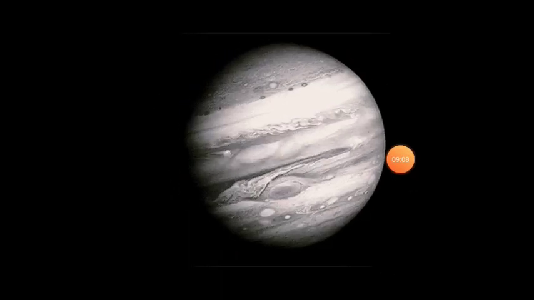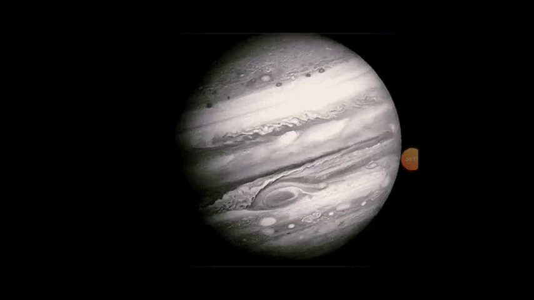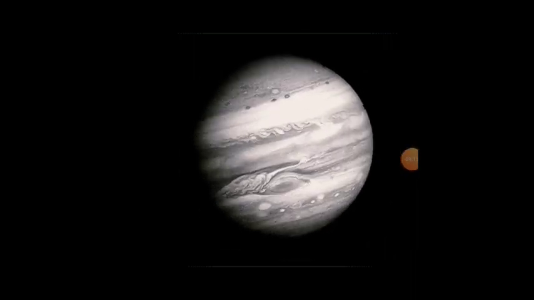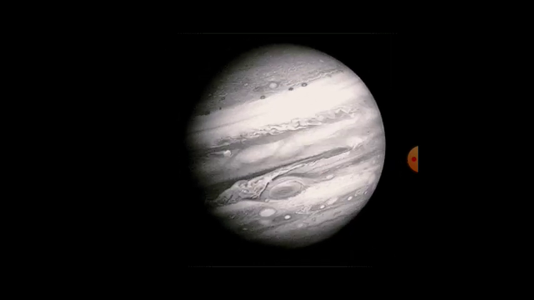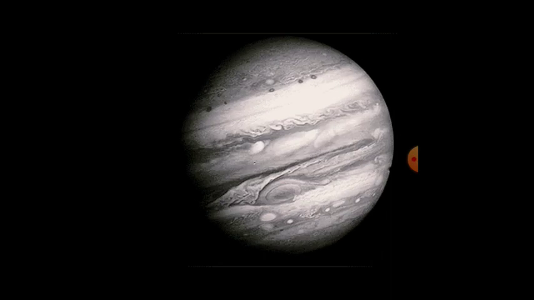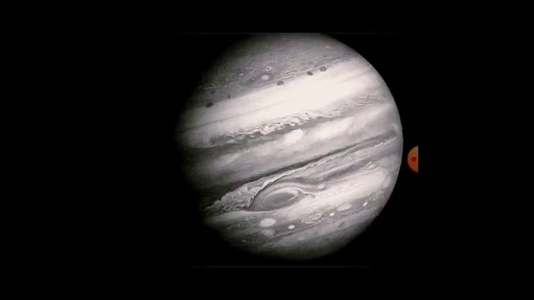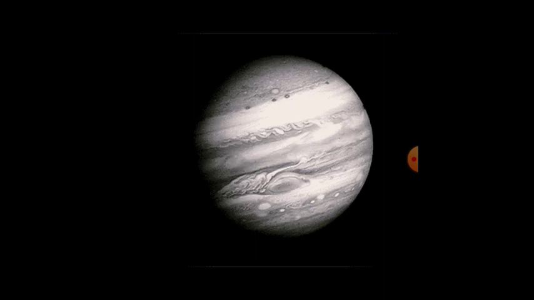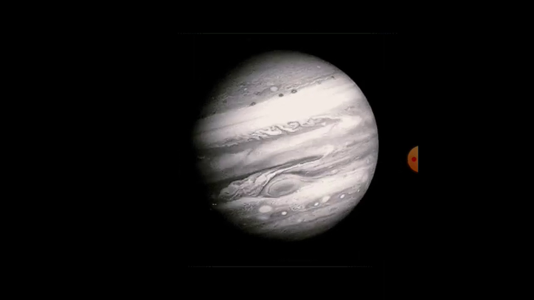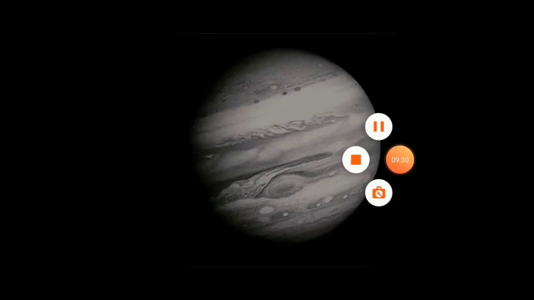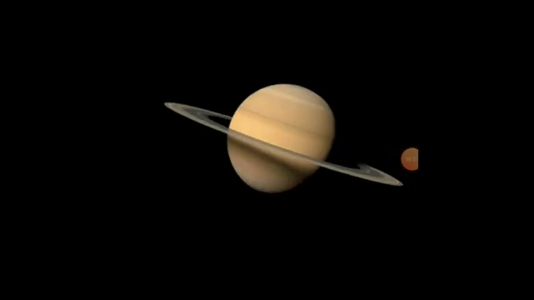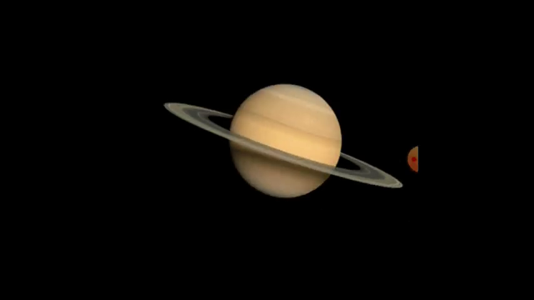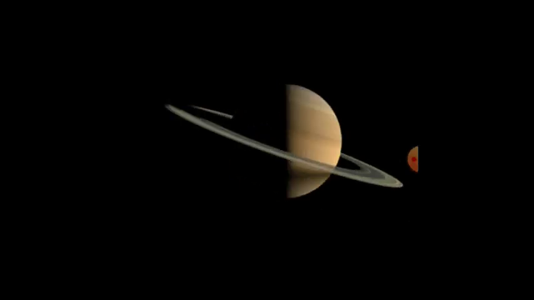Jupiter. This is the largest planet of the solar system. It is so large that around 1300 Earths can be placed inside it. Its surface is cold and it is made of several gases like hydrogen, helium, and methane. Next is Saturn. It is a unique planet because it has 3 beautiful rings around it, possibly made of ice. It has very low temperature. It is the least dense among all the planets.